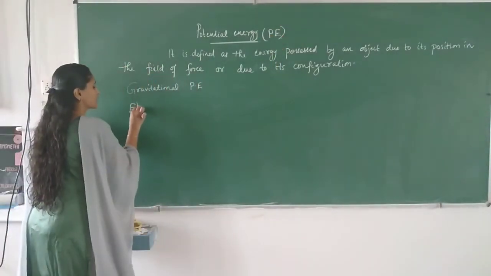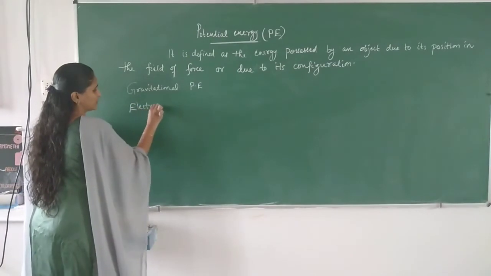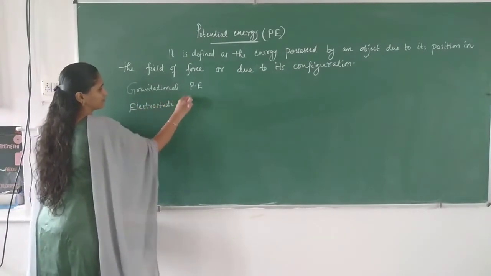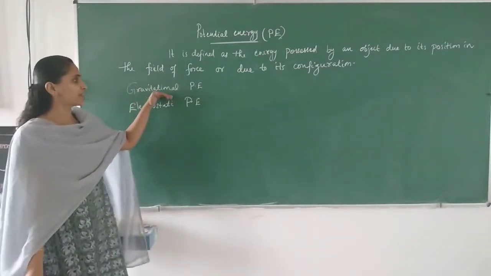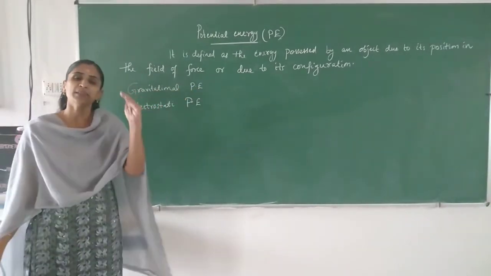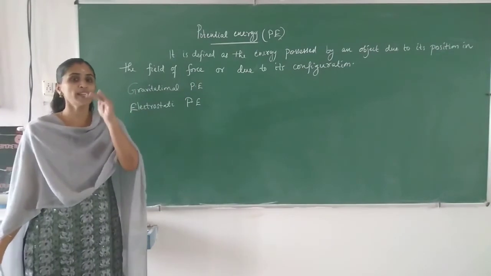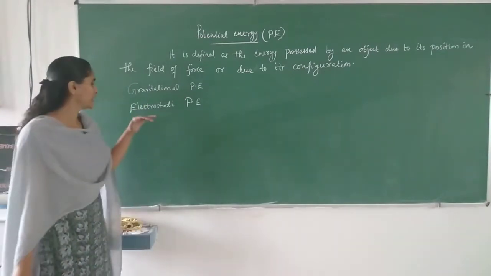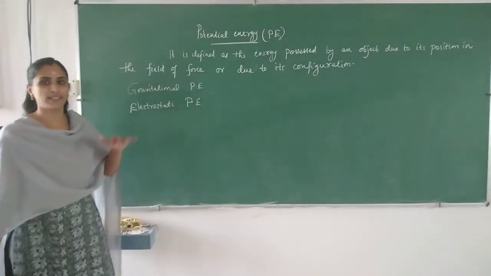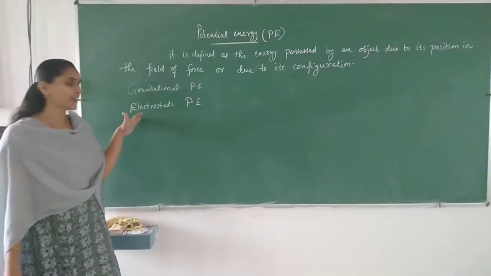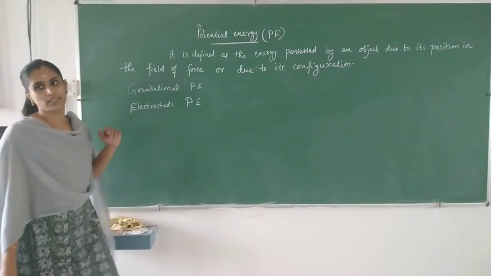Next one is electrostatic potential energy. From those words itself, it is clear. Gravitational potential energy means energy possessed by an object due to its position in the gravitational field. Here, energy possessed by a charged object due to its position in the electrostatic field.